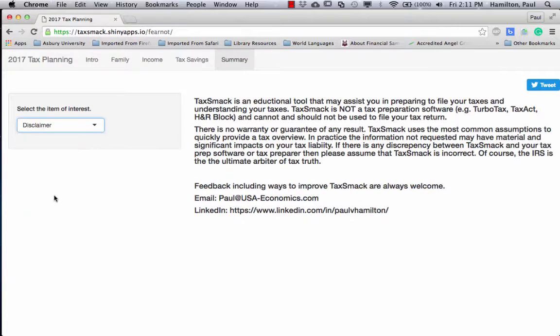There's a Q&A, and the disclaimer is this is an educational tool. It's not TurboTax or any other one that has a 100% guarantee. But hopefully this allows you to get a very quick sense of things that you may have missed, why you missed them, and make sure you did your 1040 right, whether you used a software program or a CPA or someone else. Thanks.